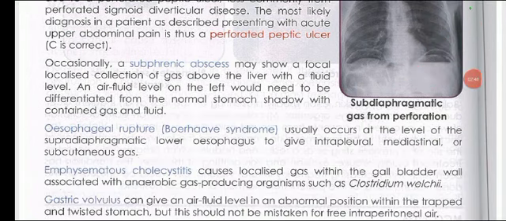Esophageal rupture usually occurs at the level of the subdiaphragmatic lower esophagus to give intrapleural, mediastinal or subcutaneous gas. This esophageal rupture is also called Boerhaave syndrome.